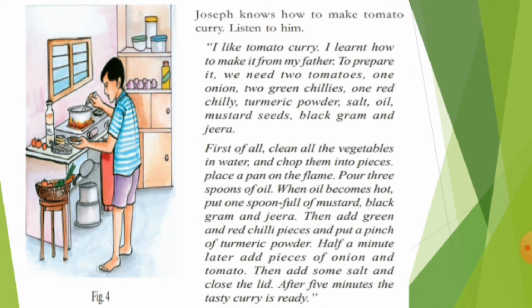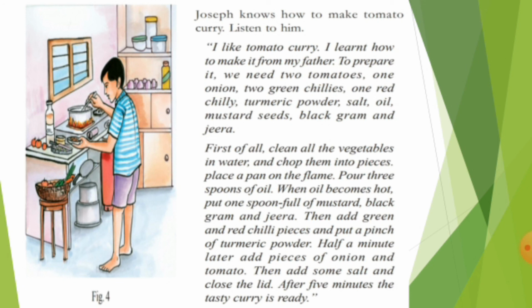I like tomato curry. I learned how to make it from my father. To prepare it, we need 2 tomatoes. So how many tomatoes is this boy taking? 2 tomatoes, 1 onion, 2 green chilies, 1 red chili, turmeric powder, salt, oil, mustard seeds, black gram and jeera. Now understood, kids? These are the ingredients for preparing tomato curry. He has collected all the materials first. Now the next part is the process of preparing the food.